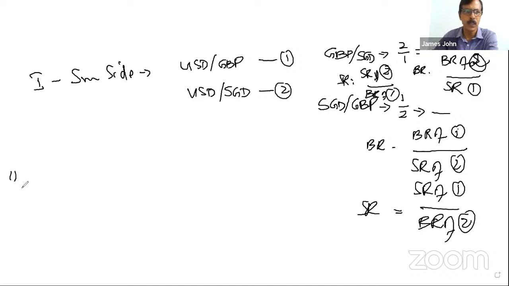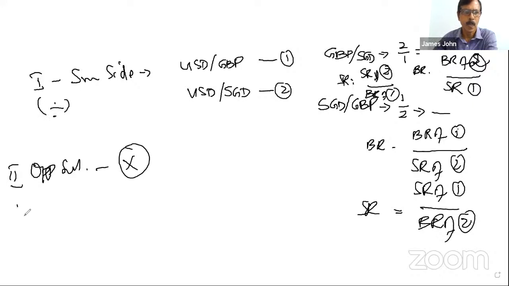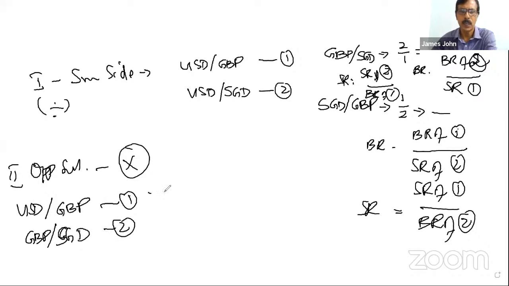Now coming to the second situation, opposite side. The rule is multiplication; here it is division. Example: USD/GBP and GBP/SGD. This is 1, this is 2. Here, the buying rate is the buying rate of 1 into the buying rate of 2.